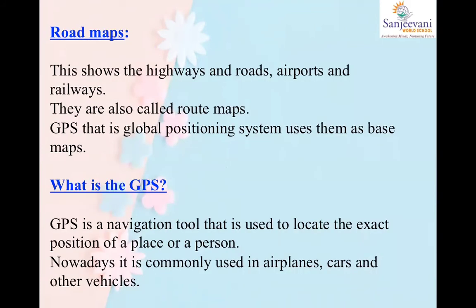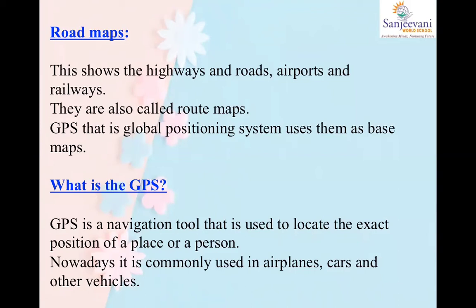Okay. Now road maps. Let's study what road maps are. Now children, everybody knows what road maps are, right? Because even if you don't use it or you don't drive a car, I'm sure you have gone with your parents and you've seen this. So whatever kind of map shows highways or airport roads or railways, they are your road maps. Very easy. They are also called route maps. Route maps are basically what?